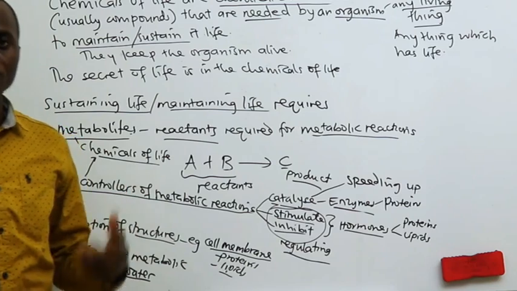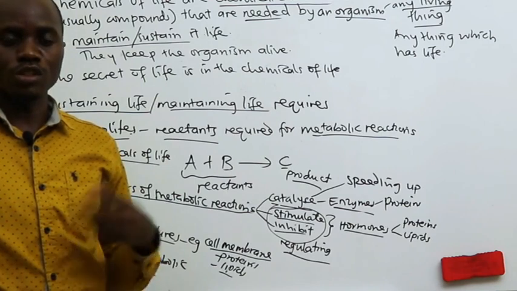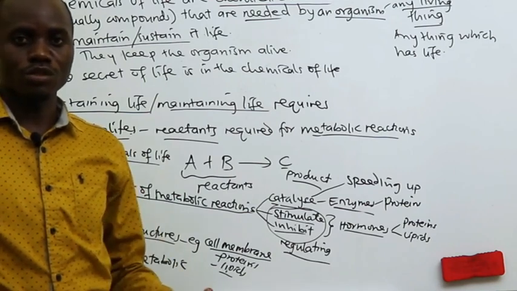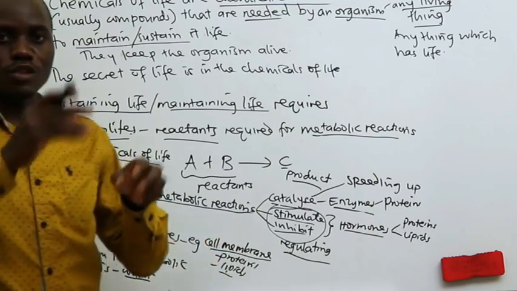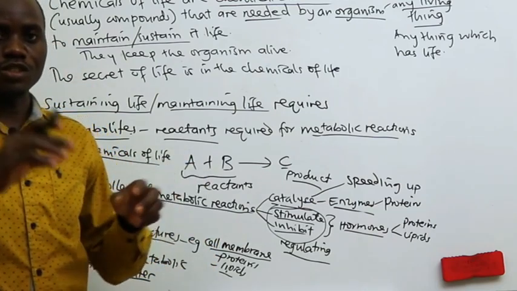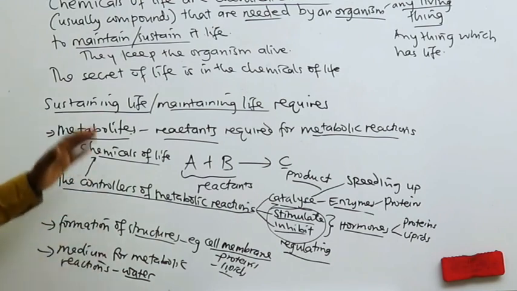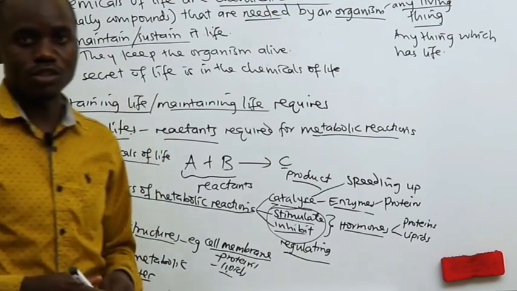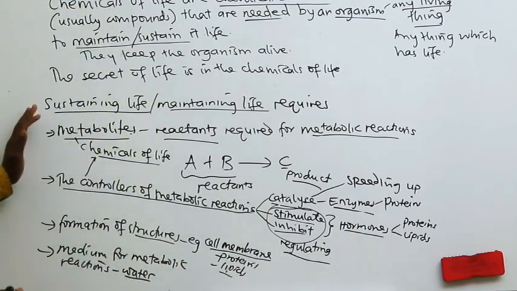So any metabolite has first to be dissolved in water in order to be converted into an aqueous solution, and then that's when it can have its corresponding species being able to react, just as we shall see in the details in other topics. Then sometimes also transportation of certain materials from one part of the body to another part of the body requires also what? Water.